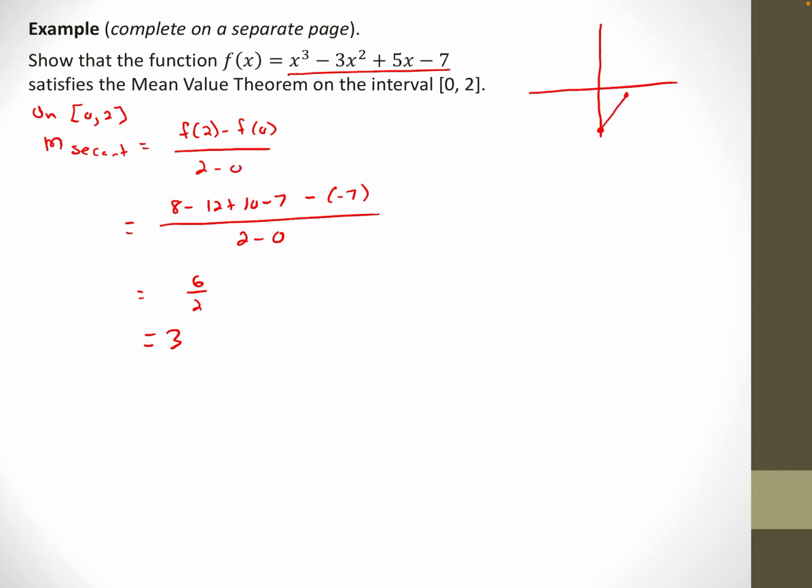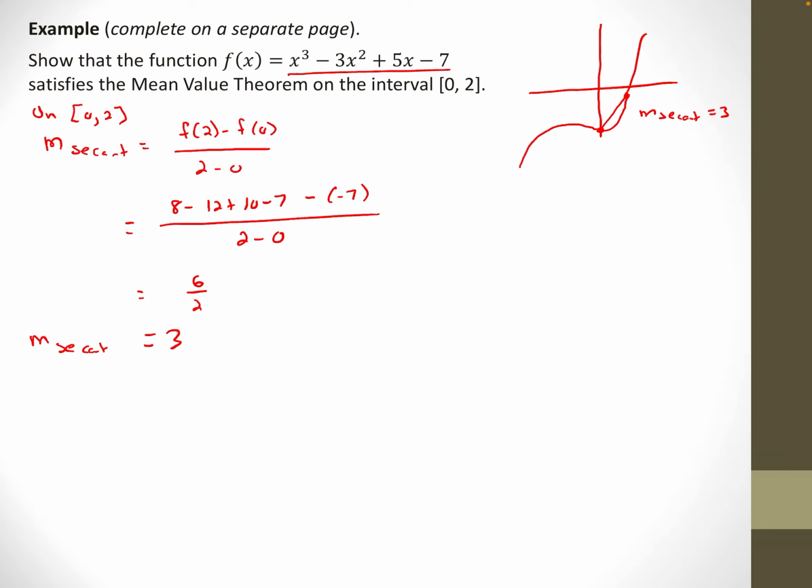Now, I don't know exactly what this function does. Maybe it goes up and then goes through there and then goes through there, something like that. I don't really know exactly what it does, but I do know the slope of the secant between these 2 points is 3. So let me just write that down. Slope of the secant equals 3.